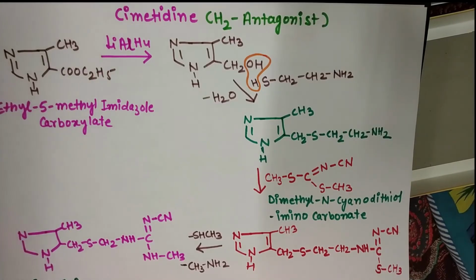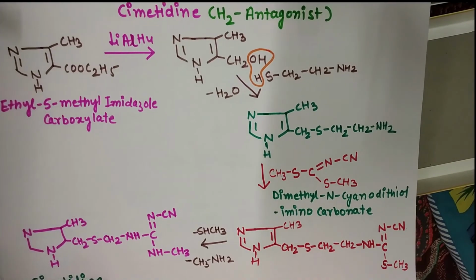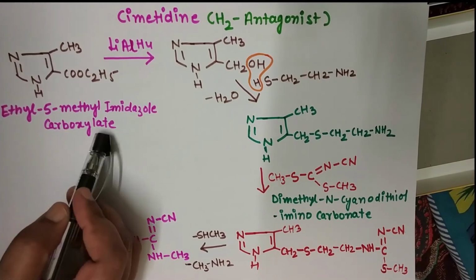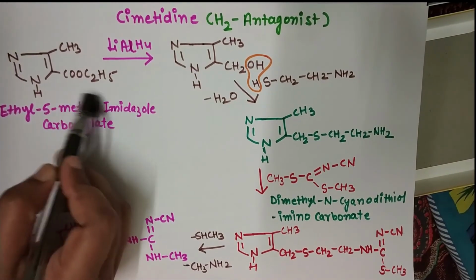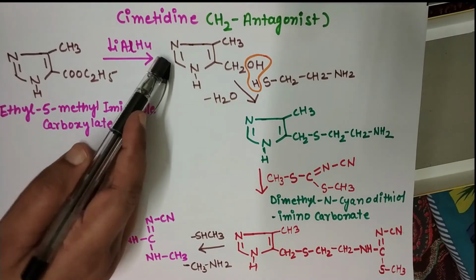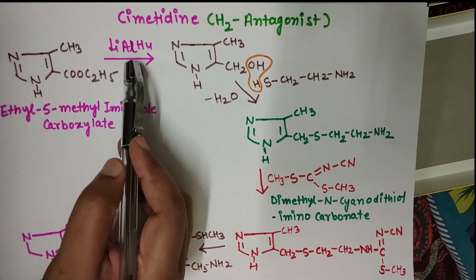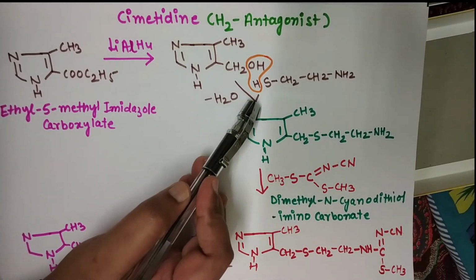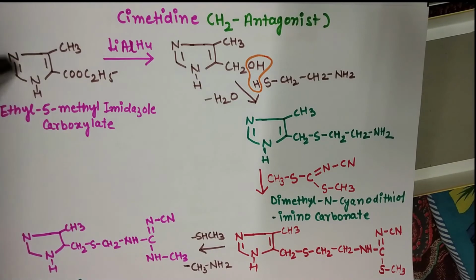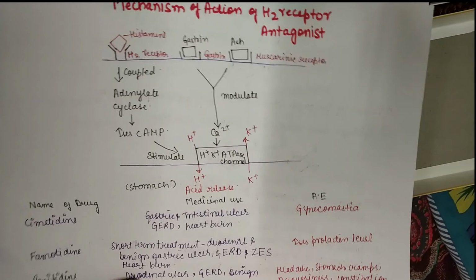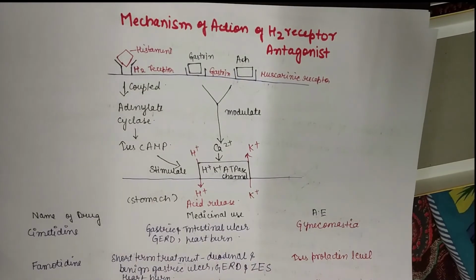As per your syllabus, the synthesis of cimetidine is mentioned here. You can see the cimetidine is synthesized from ethyl 5-methyl imidazole carboxylate. This is the initial substrate to form the cimetidine, which is an H2 antagonist. In the presence of LiAlH4, and after that here you can see step by step the synthesis of cimetidine.